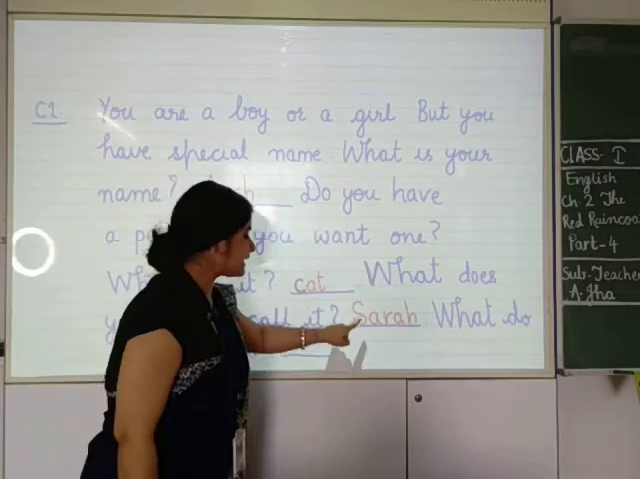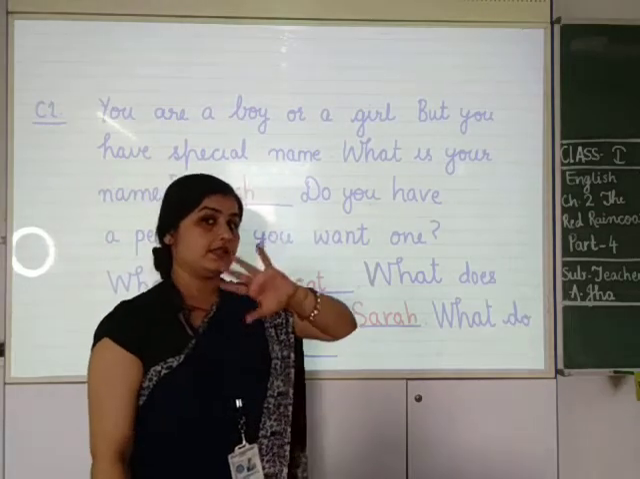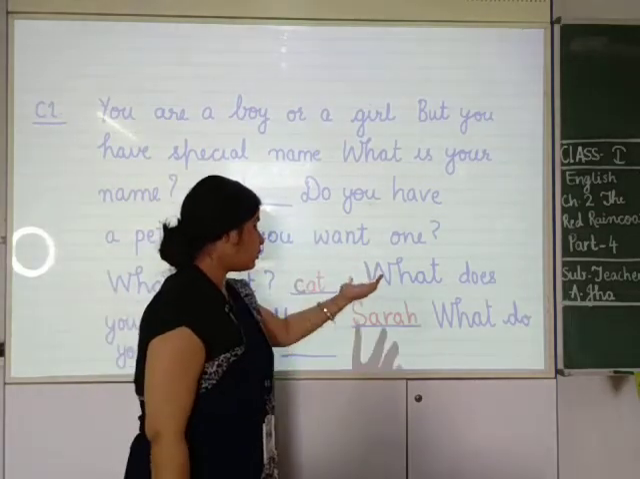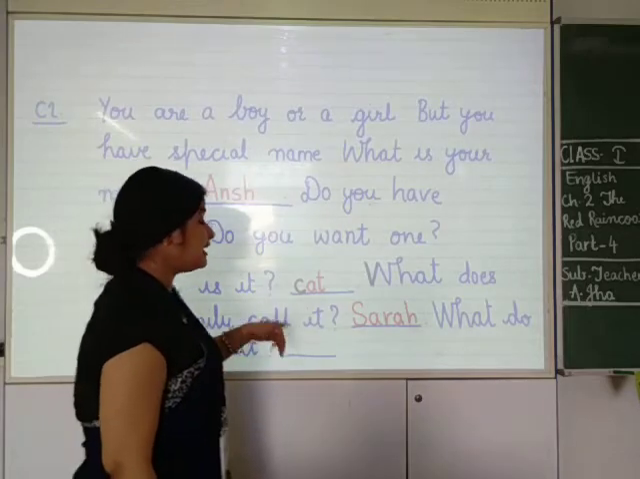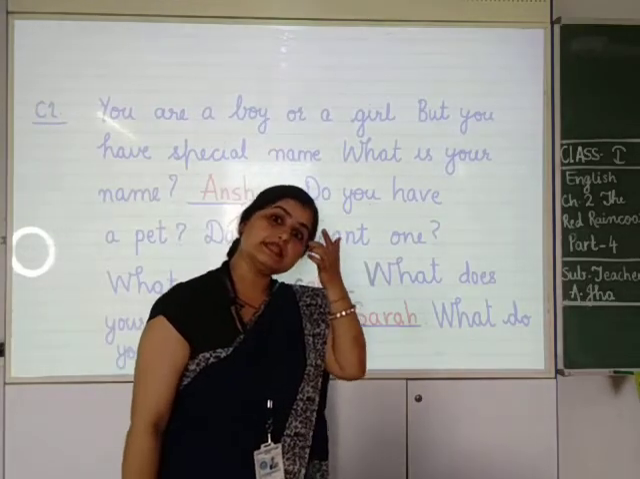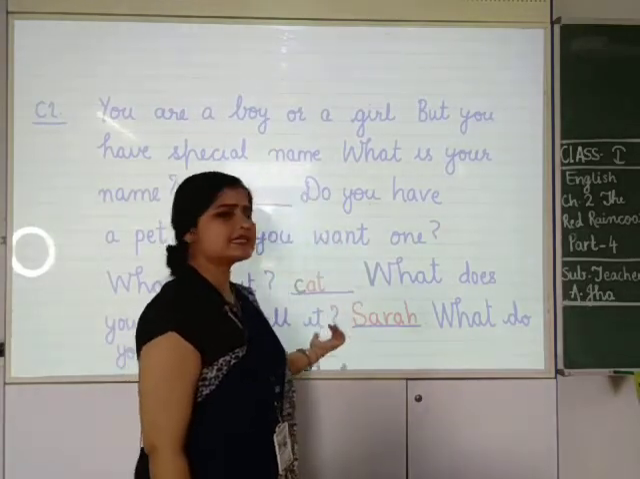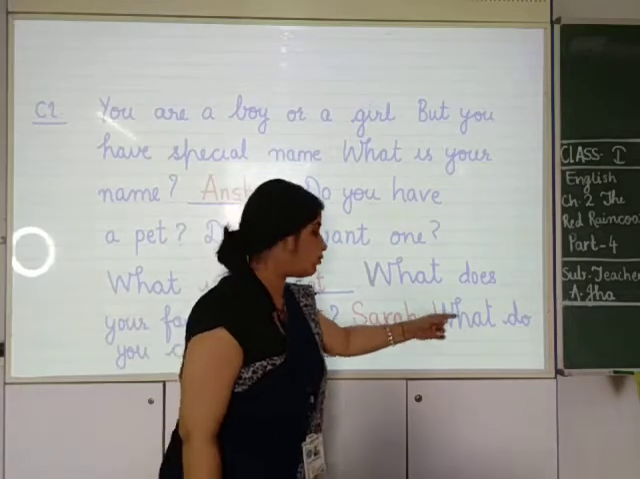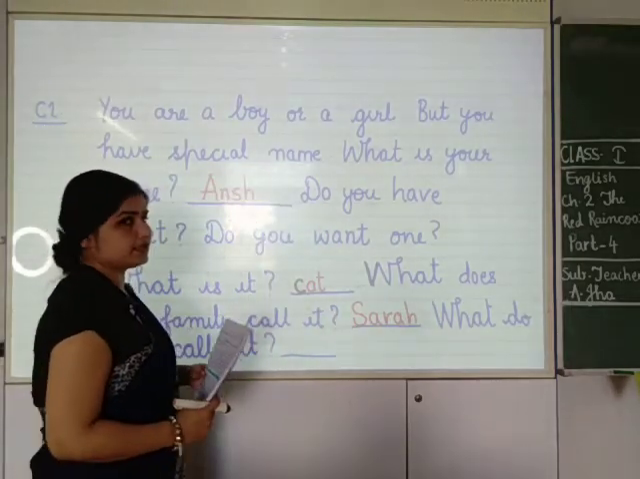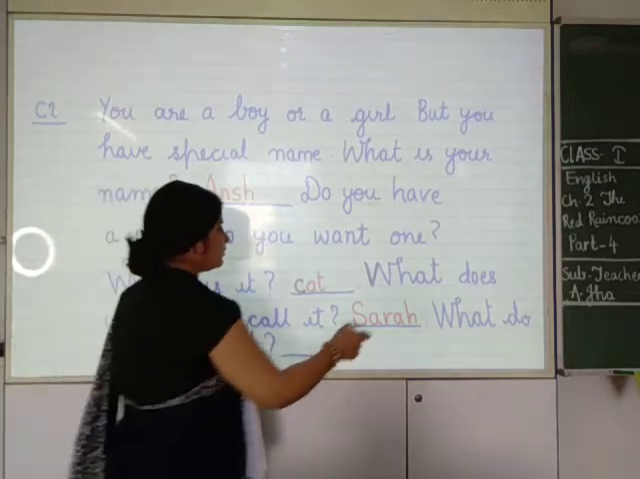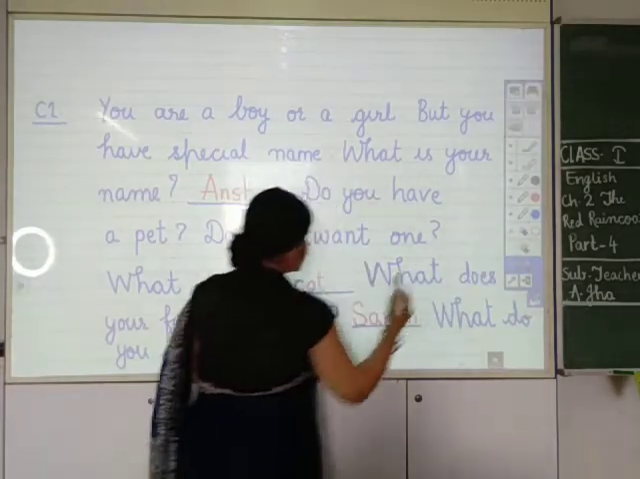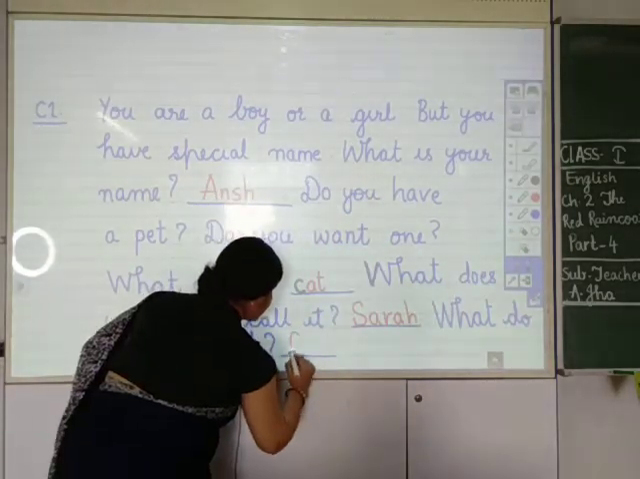Likewise, this cat Sarah has 2 names. The boy is asking another boy, what does your family call it? आपकी फैमिली वाले इसे क्या कहते हैं? उसने कहा सारा. Now the question is, what do you call it? आप इसे क्या कहते हो? Now the boy says, I call it candy.